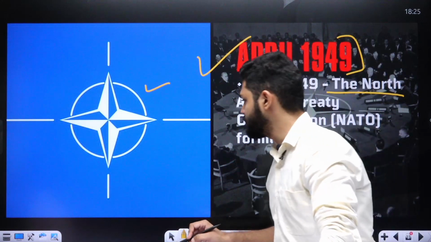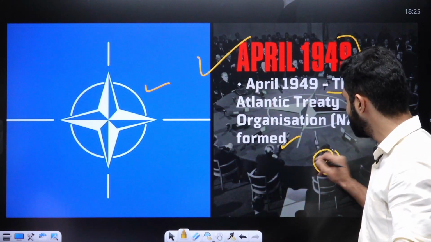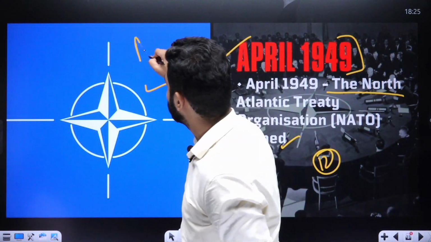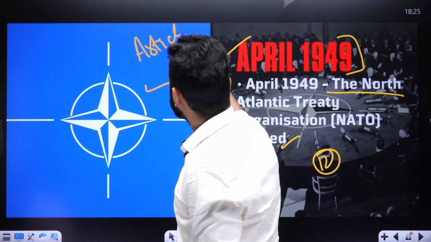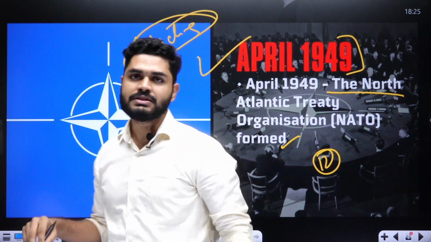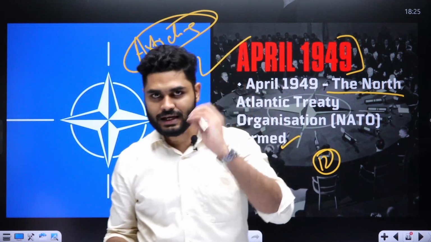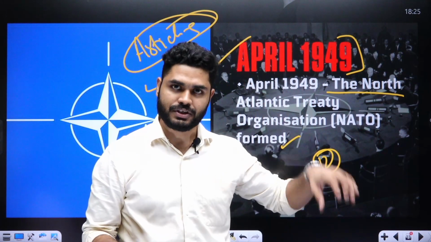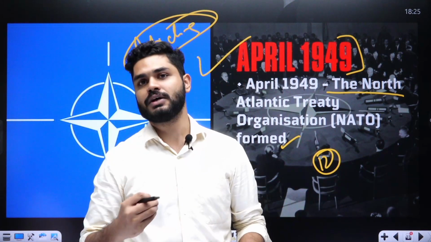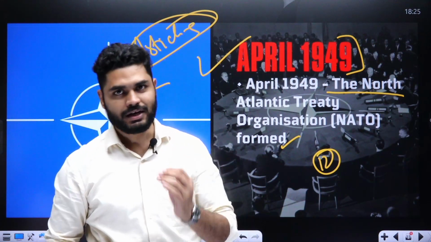It was initially formed with 12 countries, and the idea of Article 5 is there. Article 5 says that if you attack any country which is part of this grouping, then each one of us is coming for you, and we will attack you.